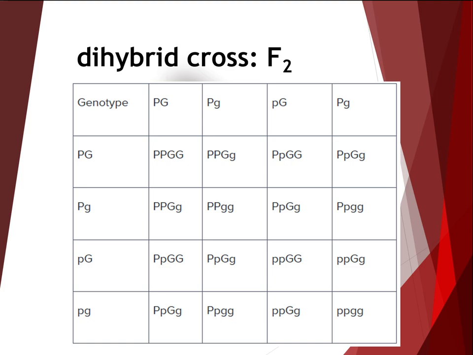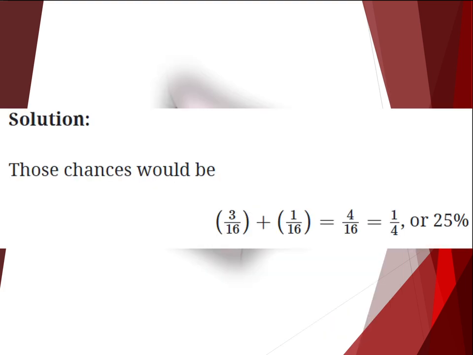We simply add up the number of individuals that show either of those combinations. Meaning, we have 3 out of 16 showing one of the possibilities, and another 1 out of the 16 showing the other possibility. Simply adding those two fractions together, as we see on the screen here, results in a fraction of 4 over 16, which is the same thing as 1/4, which in terms of a percentage is 25%.